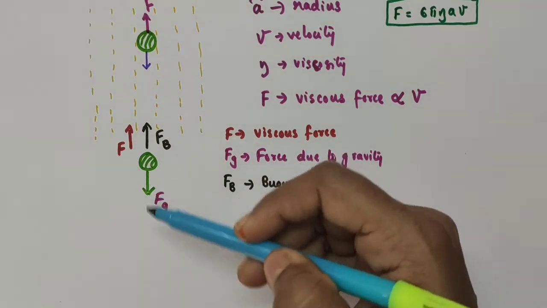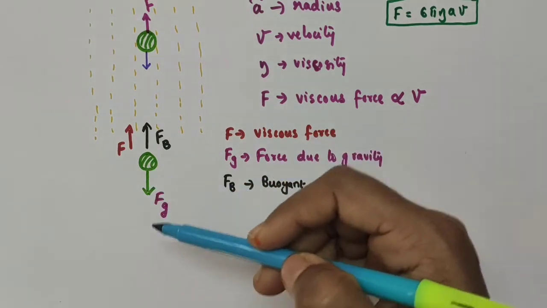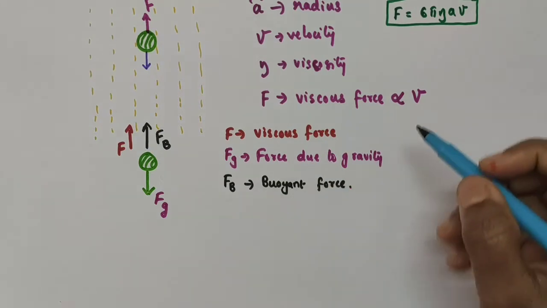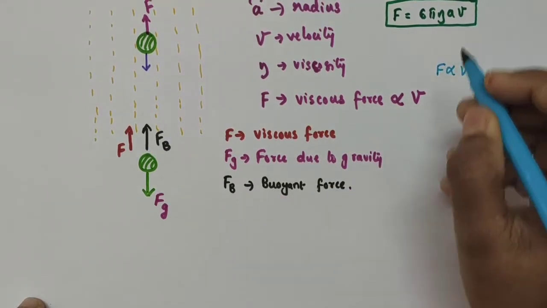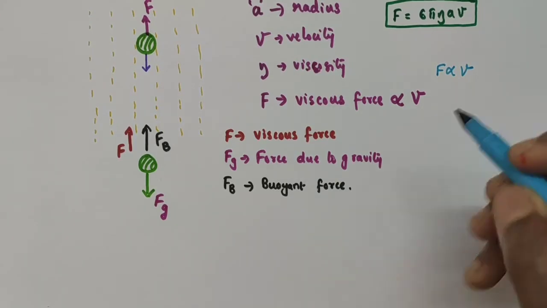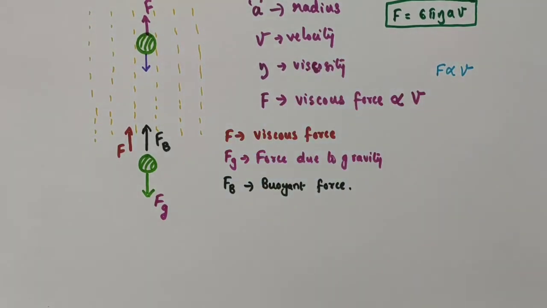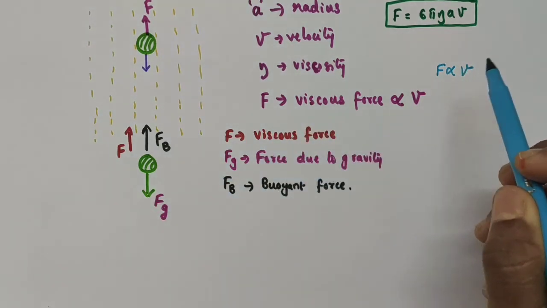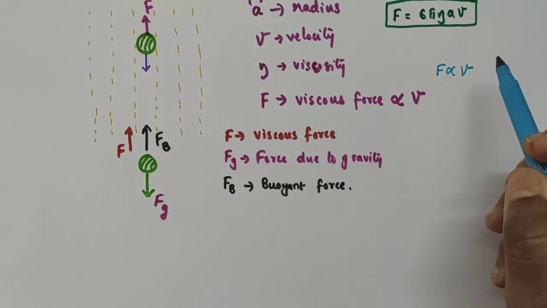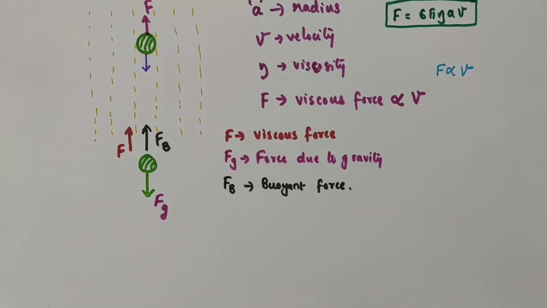Since the raindrop is falling down, its velocity increases initially. We know that viscous force F is proportional to v, the velocity with which the body moves down. So when the velocity increases, its viscous force also increases.